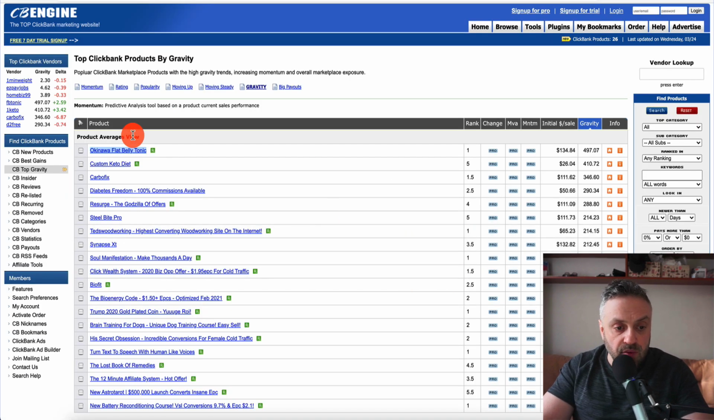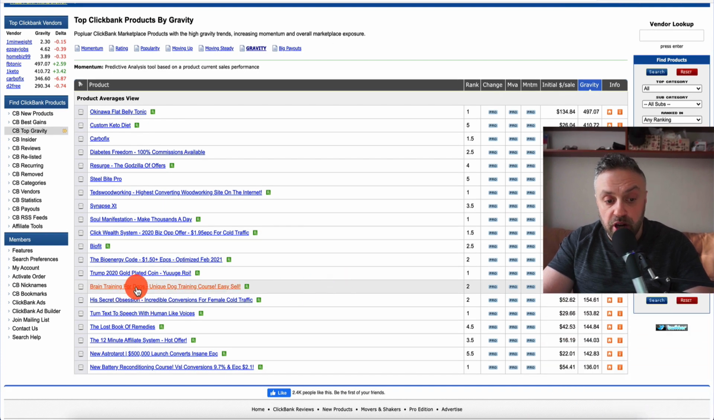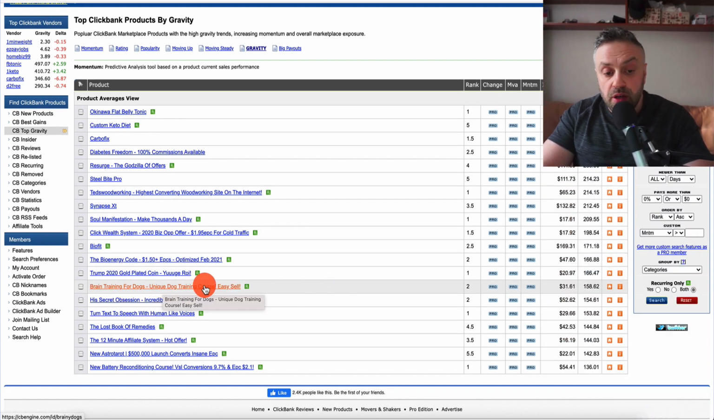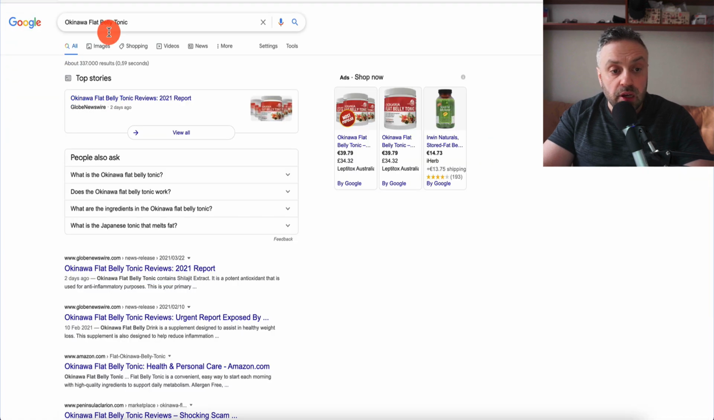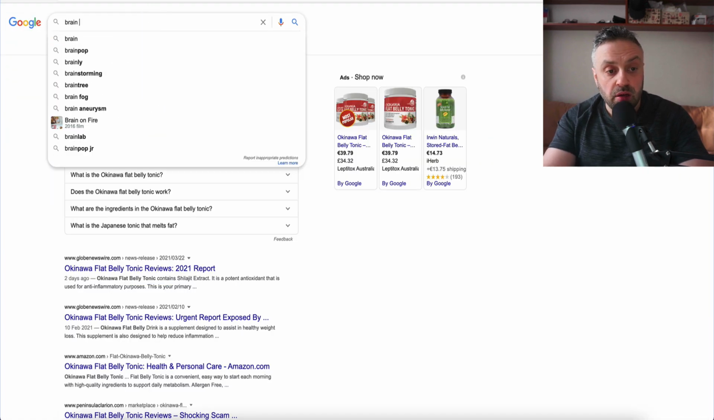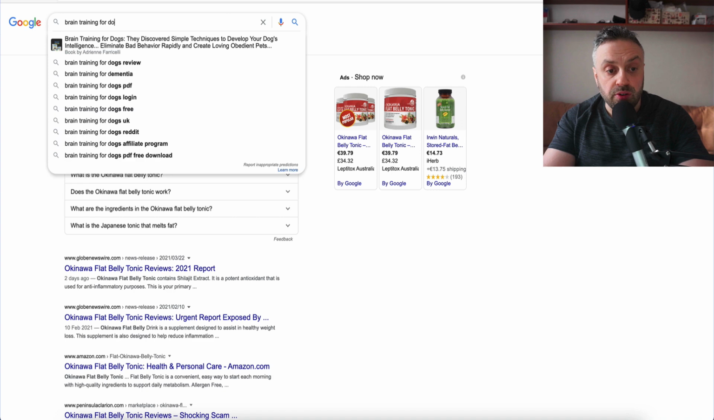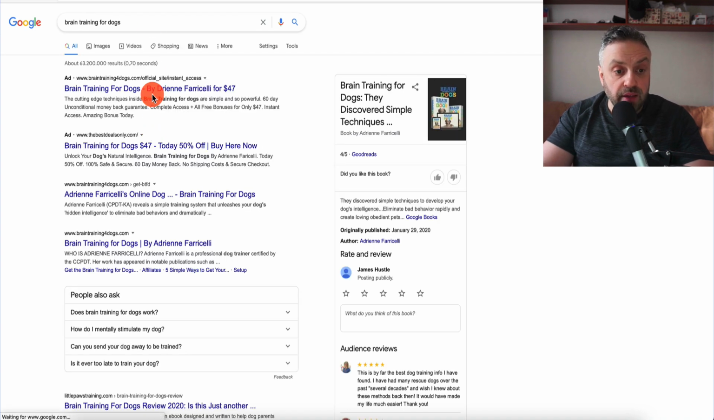Let's say we're not going to be doing this one; it's 500 gravity. Let's go down the list and take a look. This is the bioenergy code. That looks interesting. The gravity is 166, still fairly on the high side, but manageable. Okay, let's go. So we have brain training for dogs, a unique dog training course. Let's see this. Brain training for dogs. We have that, and we see ads.